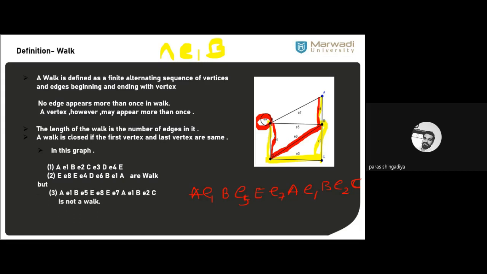So the example given, A, E1, B, E5, E8, E, E7 A, E1 B, E2 C, is not a walk, because an edge is repeated twice: E1 is repeated there. These are two arbitrary examples. You can also create more examples. Just change the starting place and the ending place, and you will get lots of examples of walks.